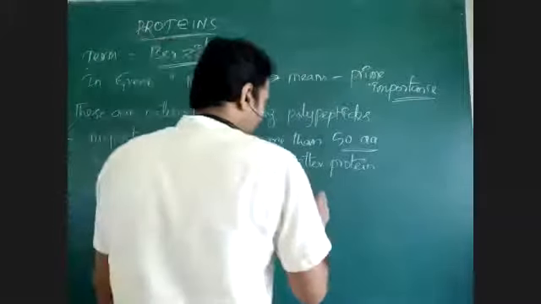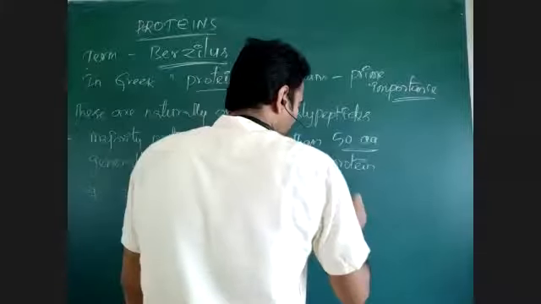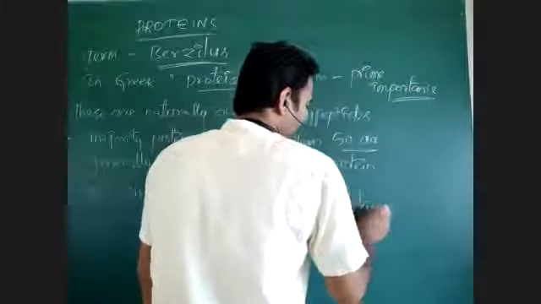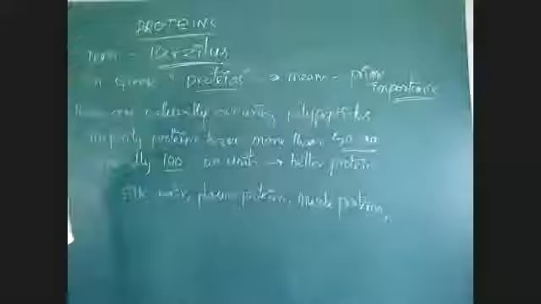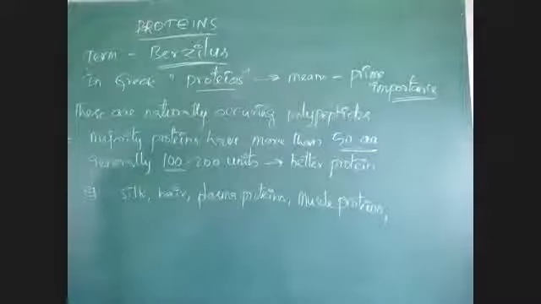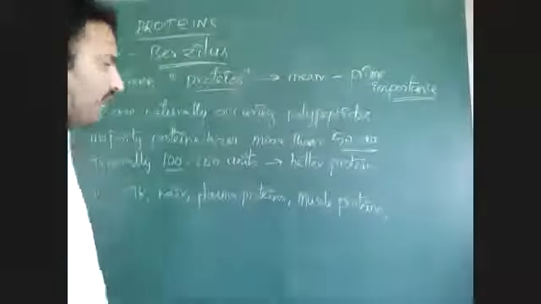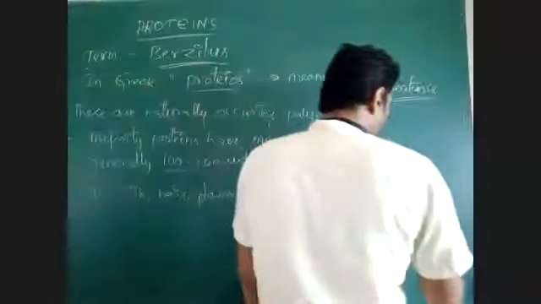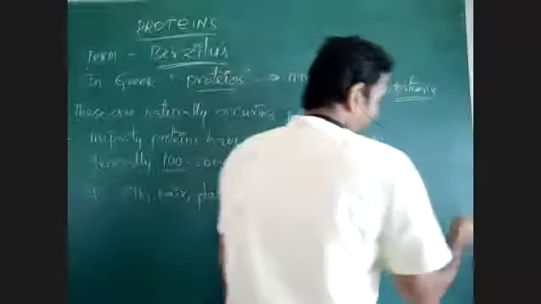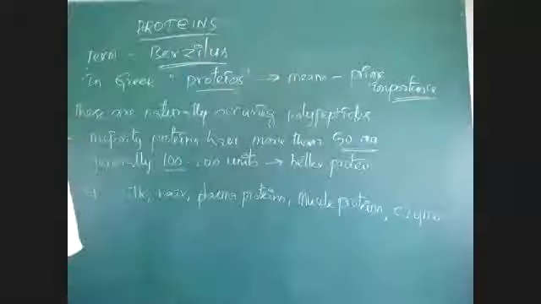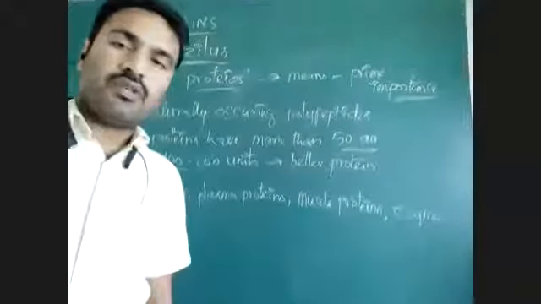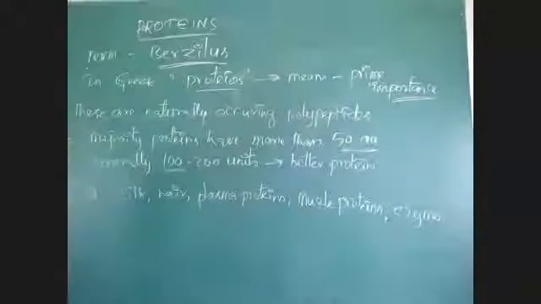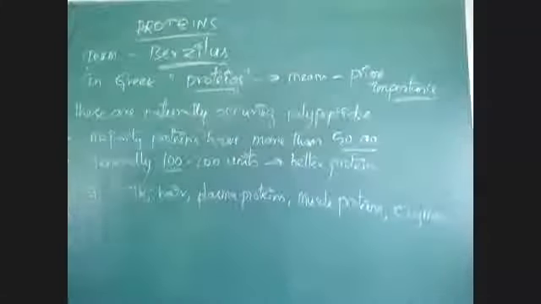Muscular proteins, our muscle has many proteins. These are naturally occurring, and even some enzymes are there. So these are naturally occurring proteins. Okay. Now see different types of proteins.